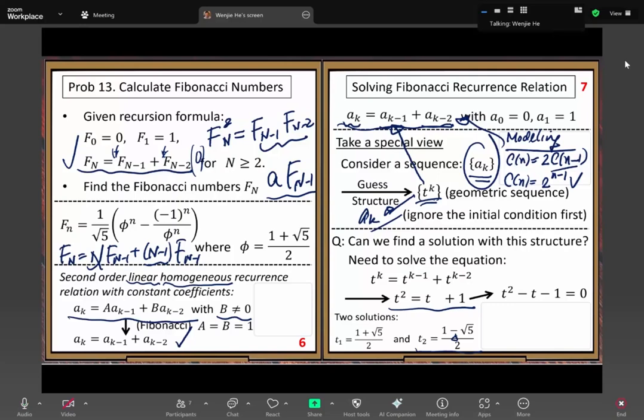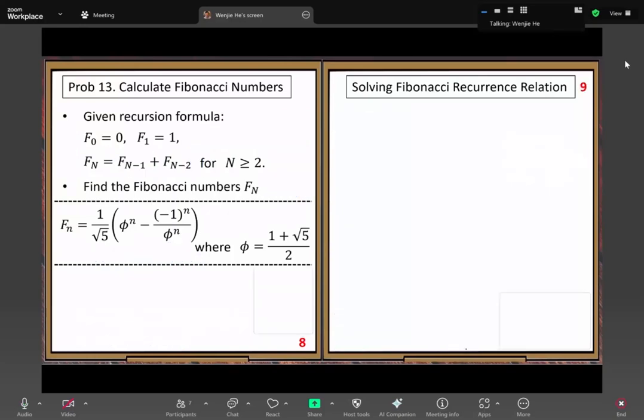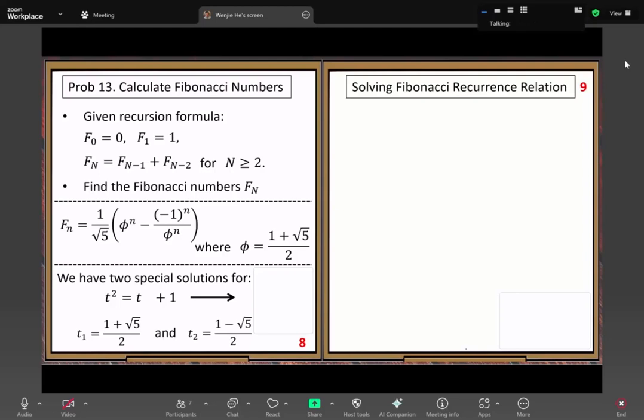All right. So now our conclusion is we get two different solutions. The first solution, we use a T1 sequence. The second solution, we use a T2 sequence. Two completely different sequence solutions. Next thing, now, two special solutions.